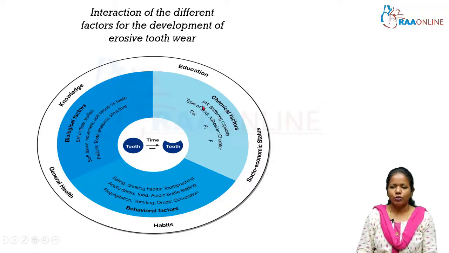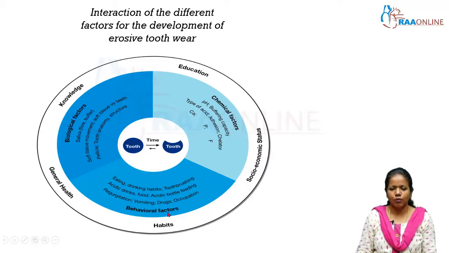Chemical factors include the pH of dietary foods. If the patient takes acidic beverages, then the pH is very low, so the action of the chemical factor is more. The buffering capacity of the food as well as the saliva has an important role. The type of acid and also the amount of calcium, phosphate and fluoride in the diet, in the drink, also has a role in causing tooth structure loss.